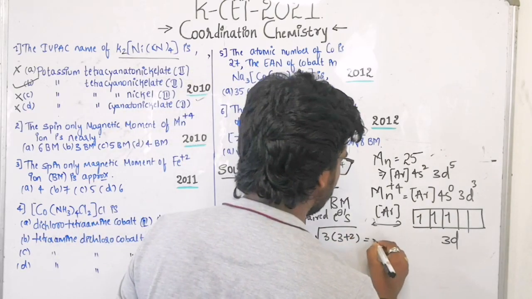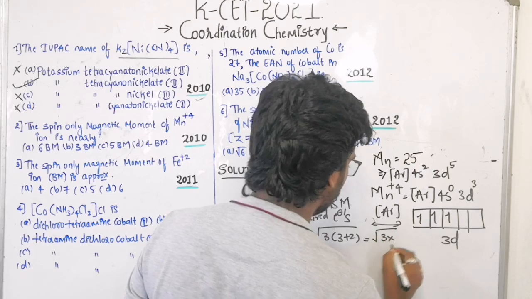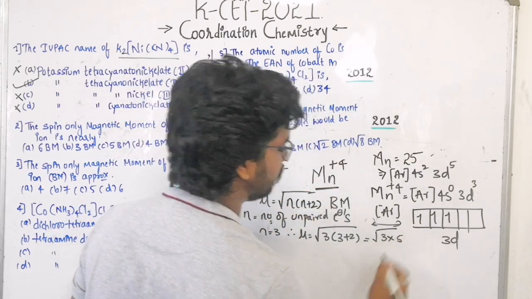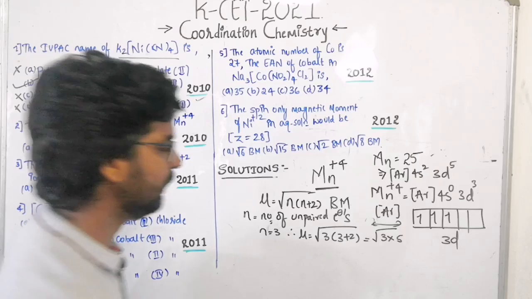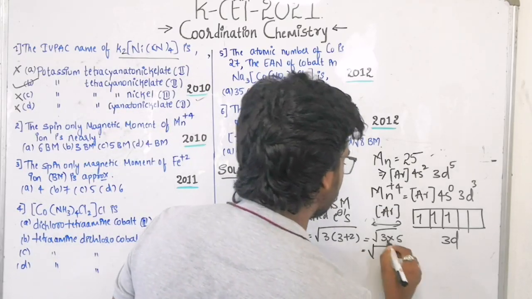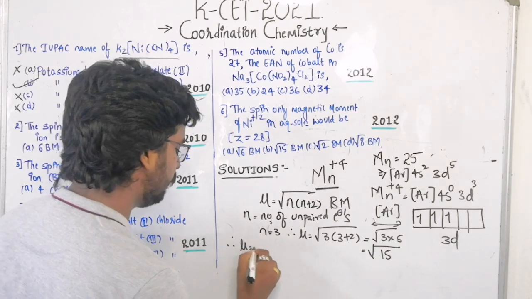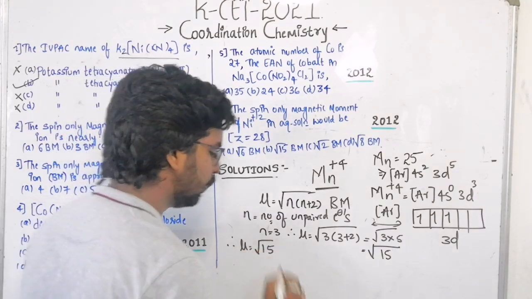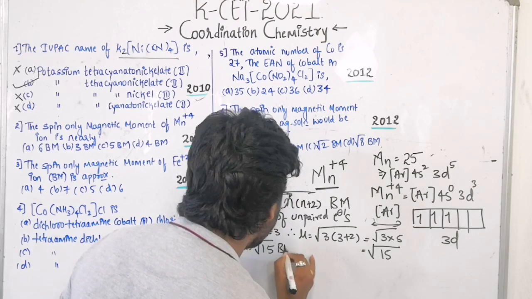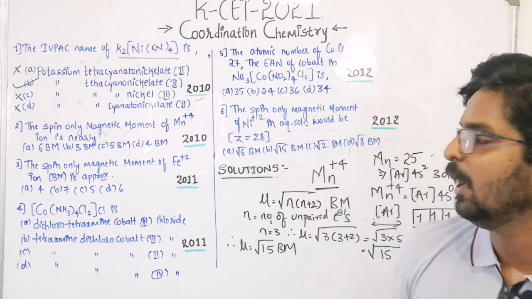Therefore mu is equal to square root of 3 into 3 plus 2. So what will be the answer? Square root of 3 into 3 plus 2, 3 plus 2 is 5. 3 fives are 15. So the answer is mu is equal to root 15 Bohr magneton.